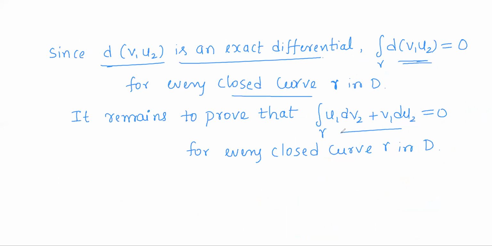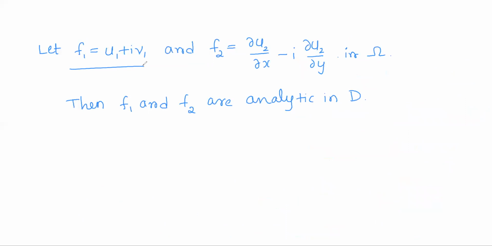So now it just remains to prove this integral is 0. Right. So next, define f1 to be u1 plus i v1, and f2 to be dou u2 by dou x minus i into dou u2 by dou y. Then f1 and f2 will be analytic in D.